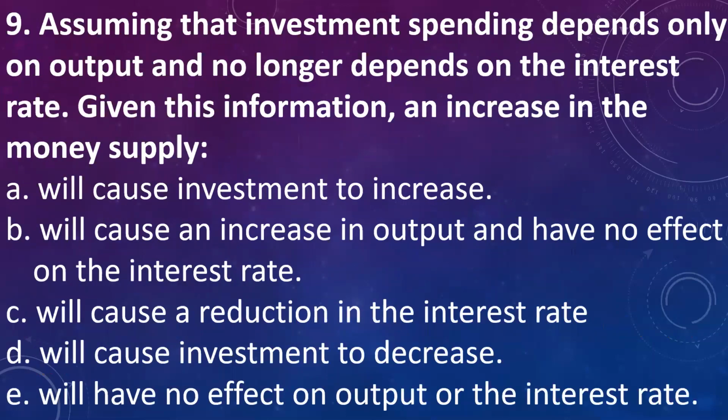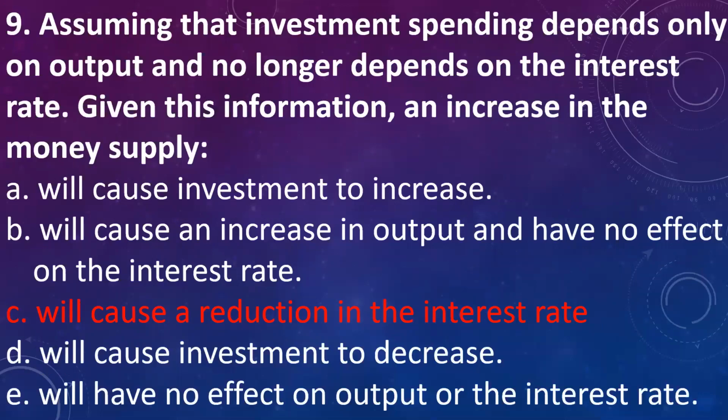Next question. Assuming that investment spending depends only on output and no longer depends on the interest rate. Given this information, an increase in money supply A. will cause investment to increase. B. will cause an increase in output and have no effect on interest rate. C. will cause a reduction in the interest rate. D. will cause investment to decrease. E. will have no effect on output or the interest rate. Answer is C. It will cause reduction in the interest rate.